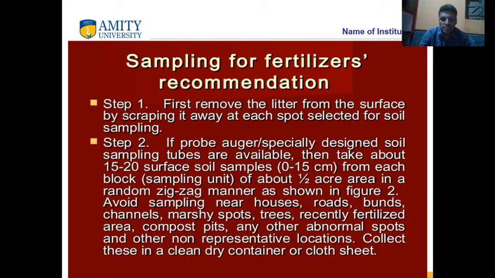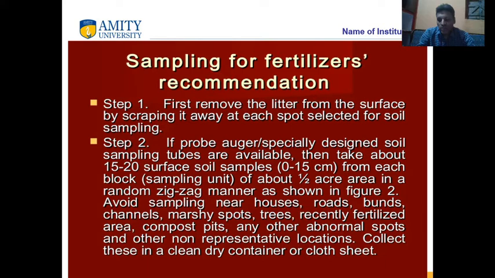The first step is to remove the upper litter of the soil surface by scratching the soil. Number two is sampling tools like an auger tube, a spade or khurpi, which are taken for taking soil samples. About 20 soil samples are taken in 1 hectare of field, and the depth of soil sample is kept at plough layer, that is called 0 to 15 centimeter depth.